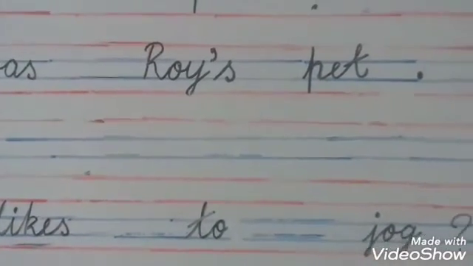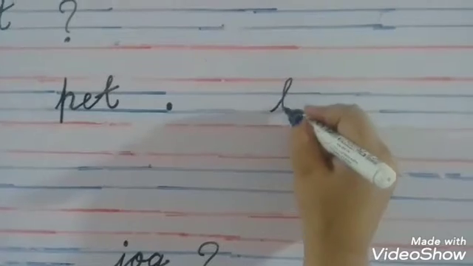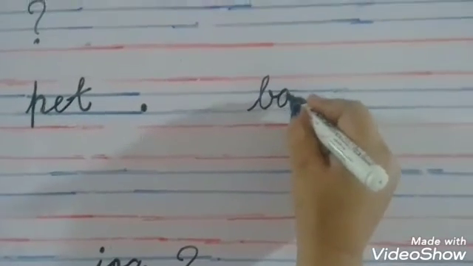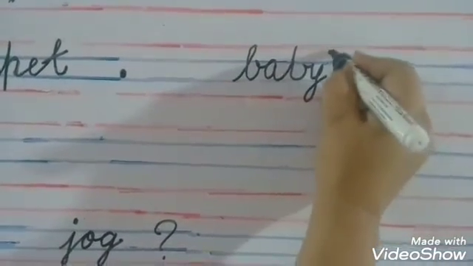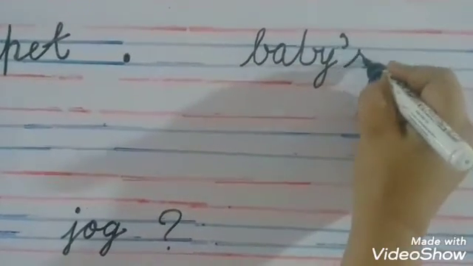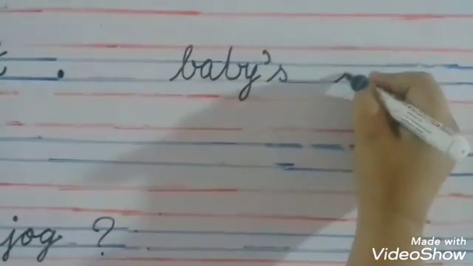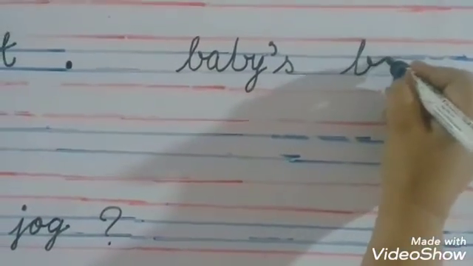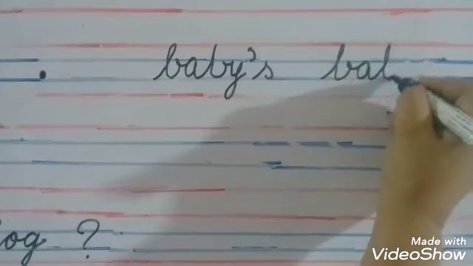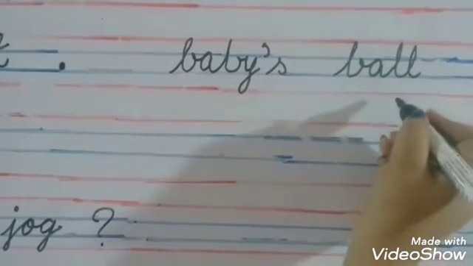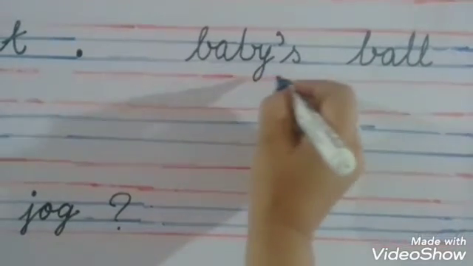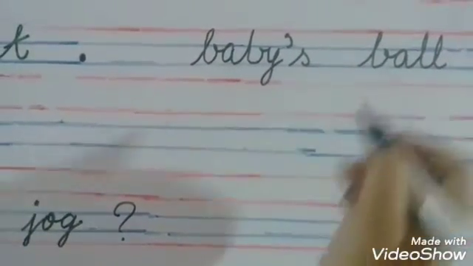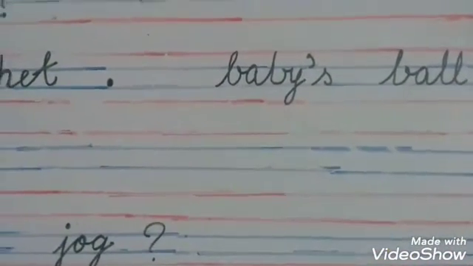One more example I want to give. BABY, baby, apostrophe S, baby's ball, BALL, that means the ball belongs to the baby. So we write baby's ball. I hope you all have understood.